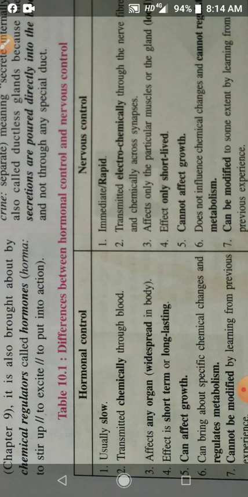Endocrine glands control and regulate by the secretion of hormones. So, children, you have to know about hormones. What are the properties of hormones and what is hormones?